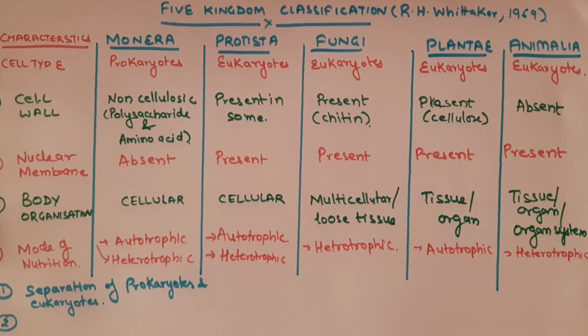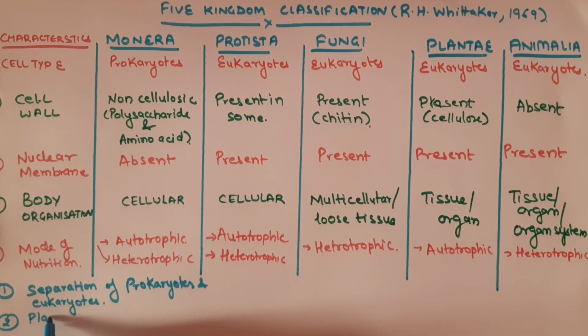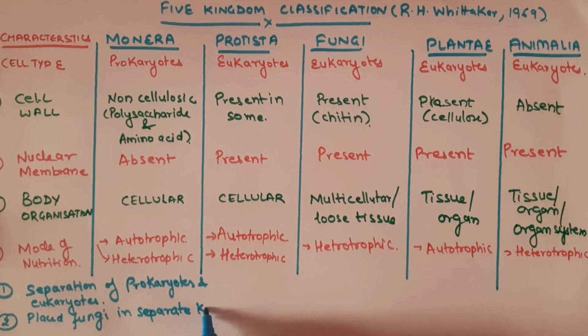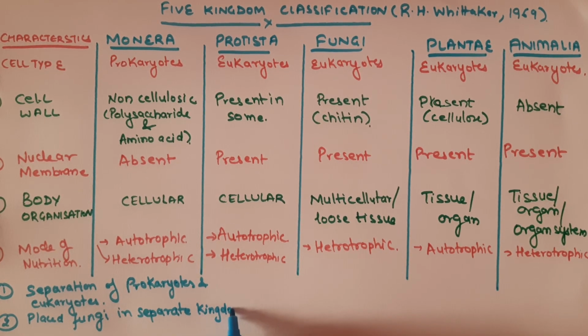This five kingdom classification places the fungi in a separate kingdom. This is another advantage. Why does it place the fungi in a separate kingdom?